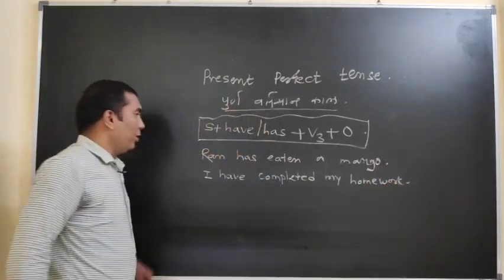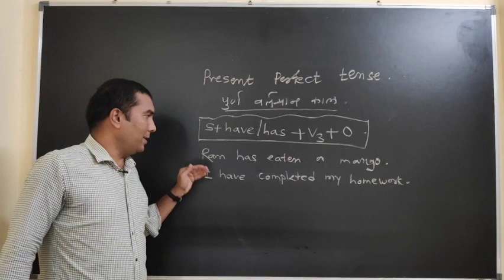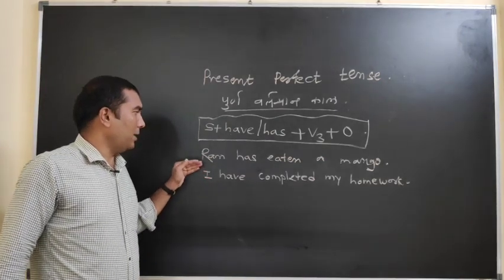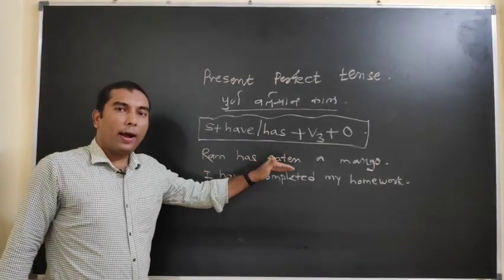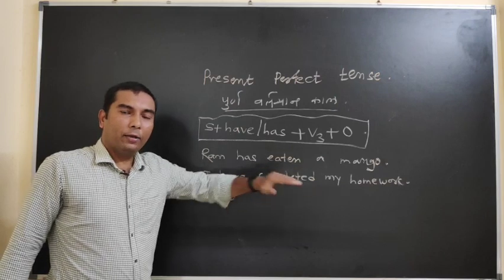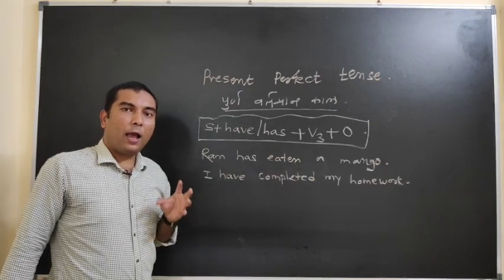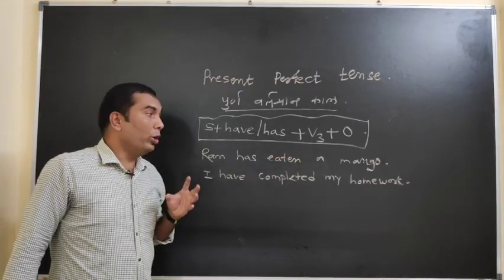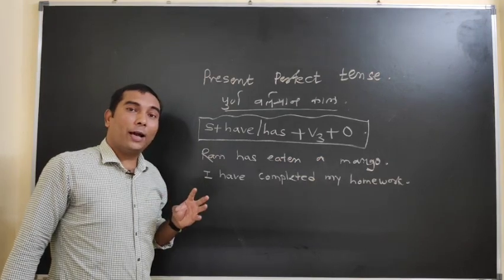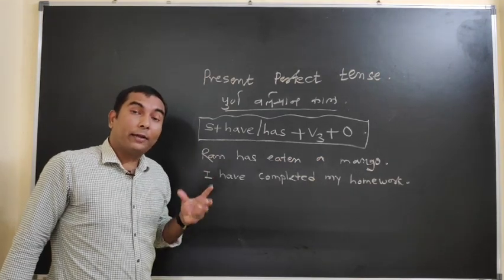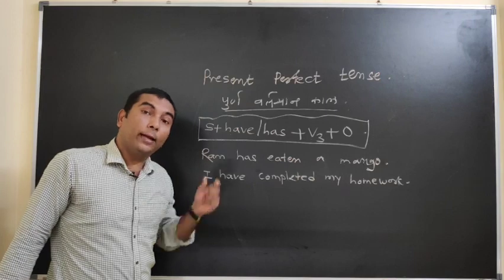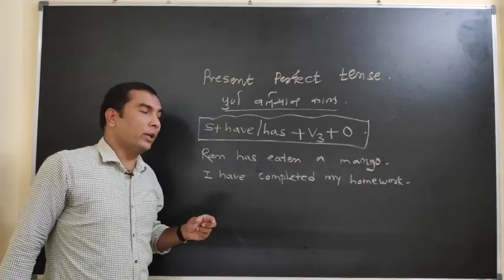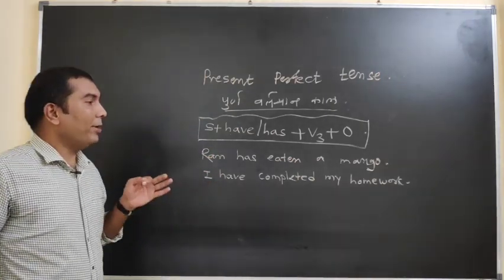Now what is the meaning of that in Marathi as well as in Hindi? We have to watch it. Firstly, Ram has eaten a mango. Ram आम खा चुका है means राम ने आम खाने की क्रिया पूरी कर ली है, वो खाने की क्रिया कर चुका है. लेकिन कौन से टेंस में उसने की है? तो प्रेजेंट टेंस में वो पूरी कर ली है. I have completed my homework.